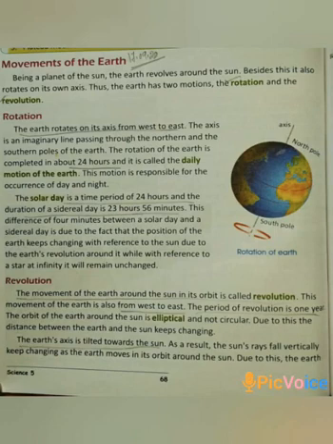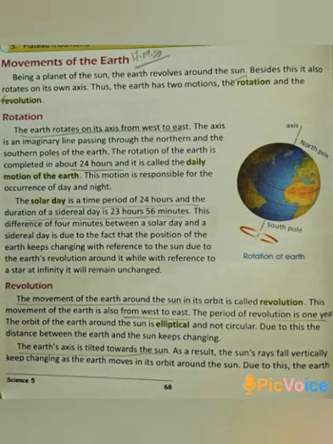What is rotation? The Earth rotates on its axis from west to east. The axis is an imaginary line passing through the northern and the southern poles of the Earth. The rotation of the Earth is completed in about 24 hours and it is called the daily motion of the Earth. This motion is responsible for the occurrence of day and night. So children, one day is equal to 24 hours.